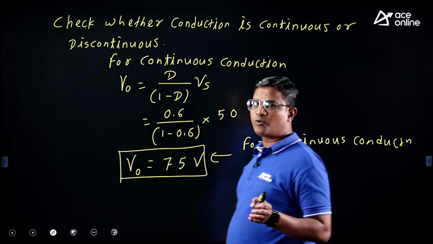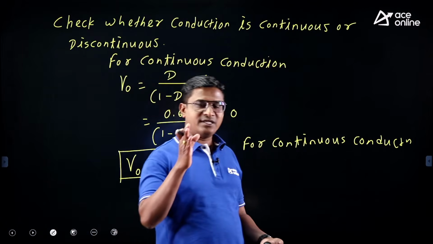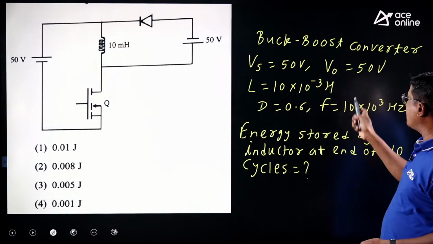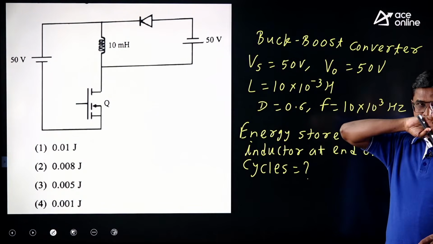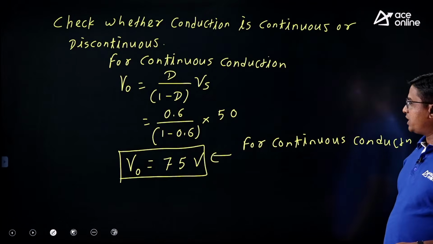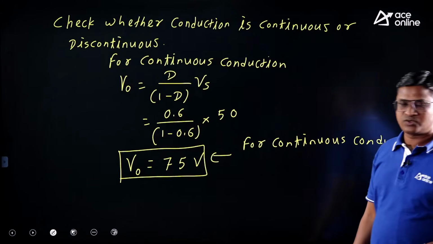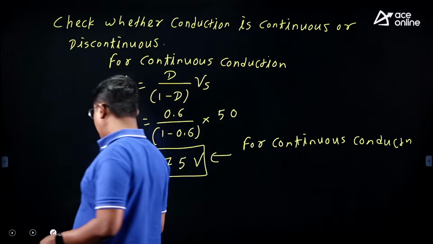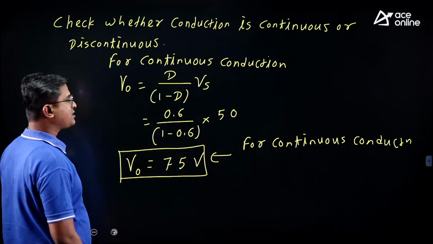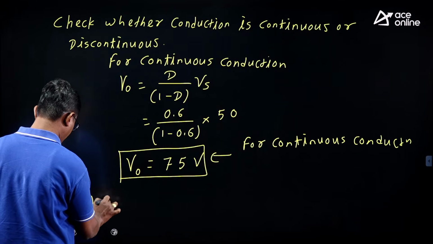If given output voltage is greater than the continuous conduction output voltage, then your conduction is discontinuous. But in this case, the given output voltage is 50 volt. This output voltage is less than the continuous conduction output voltage. So therefore my conduction is neither continuous nor discontinuous. So it is an unstable operation.